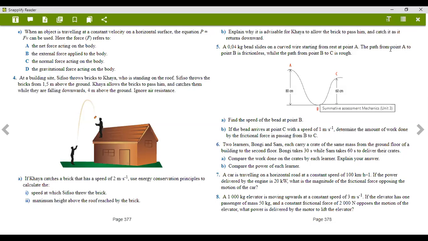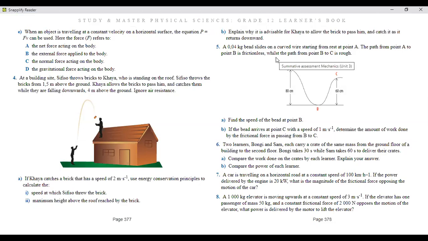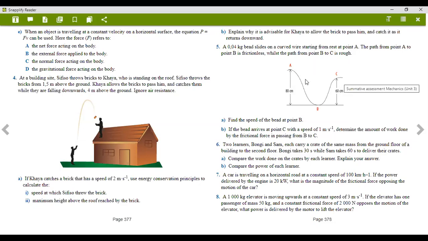So the path from point A to point B is frictionless. Okay, so it's frictionless, which means our energy is conserved. It's a conservative energy because once it has friction, then it's a non-conservative energy. While the path from B to C is rough, so part B to C is non-conservative, and part A to B is conservative. Okay, so now find the speed at point B. That's the first one.